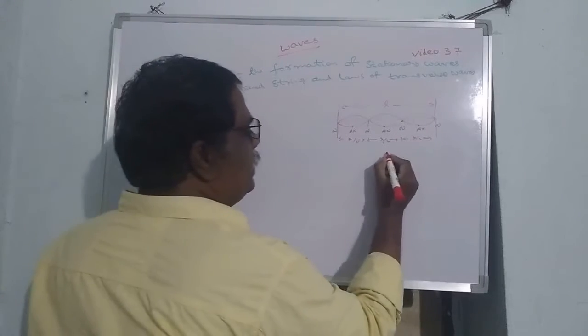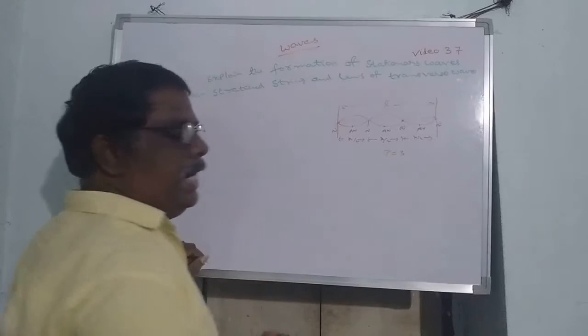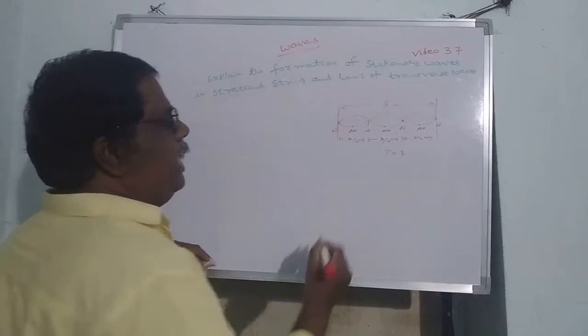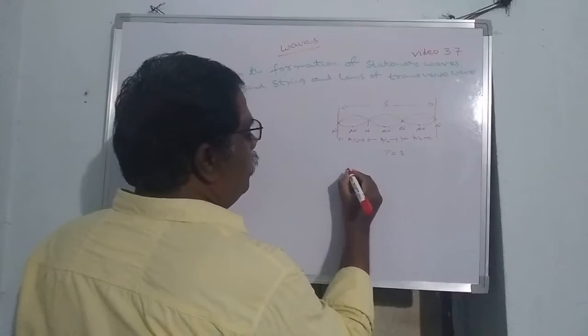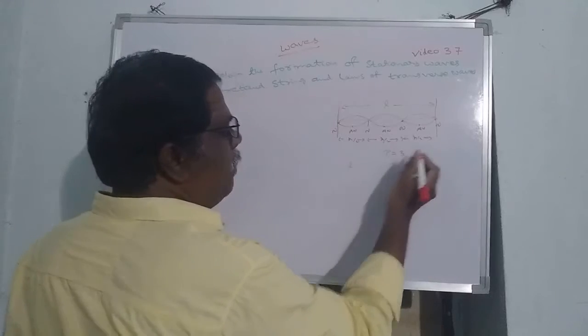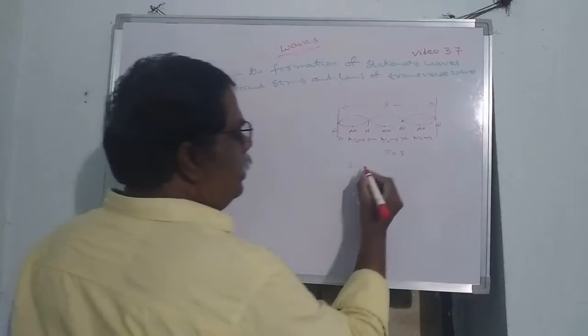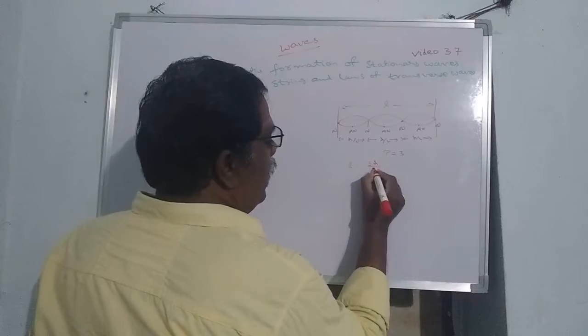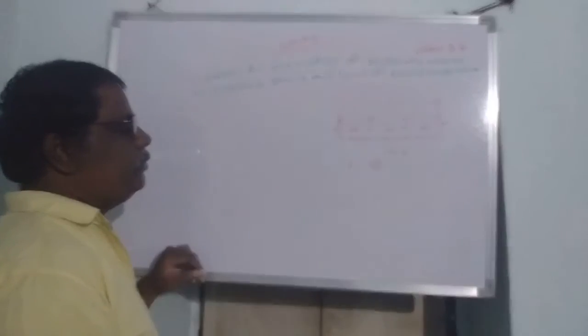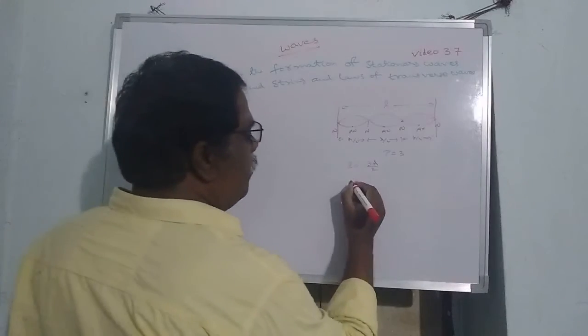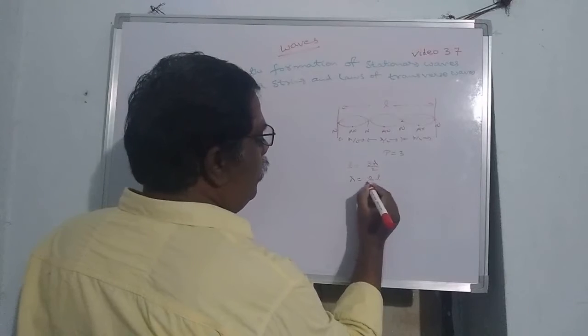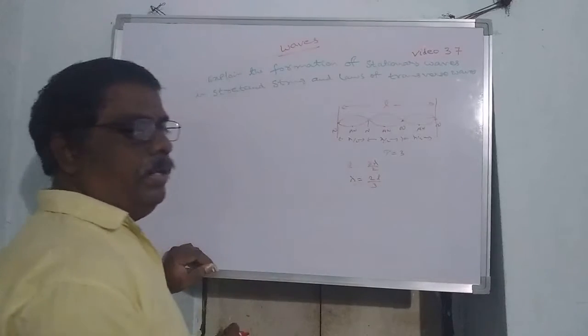So the number of segments here, P is equal to 3. L value is equal to lambda by 2 plus lambda by 2 plus lambda by 2. That is equal to 3 lambda by 2. Therefore lambda is equal to 2L by 3.